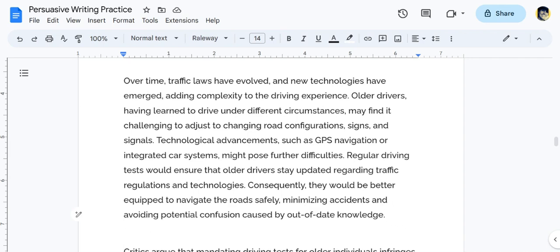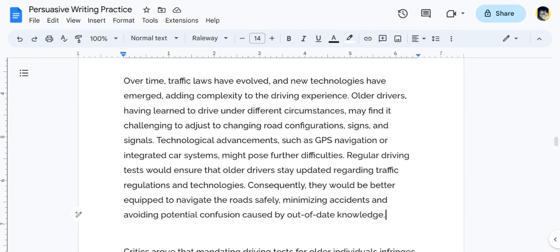Technological advancements, such as GPS navigation or integrated car systems, might pose further difficulties. Regular driving tests would ensure that older drivers stay updated regarding traffic regulations and technologies. Consequently, they would be better equipped to navigate the roads safely, minimizing accidents and avoiding potential confusion caused by out of date knowledge.